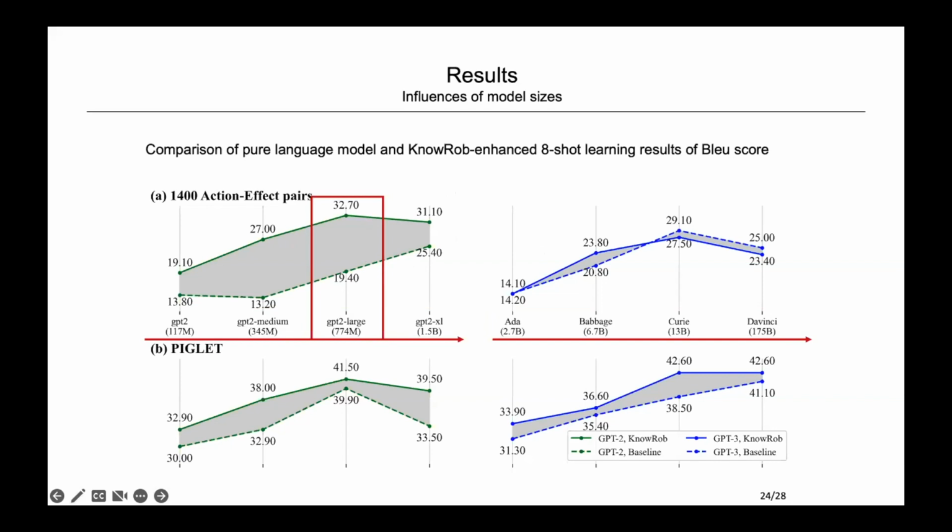GPT-2 large has the largest BLEU score. And the Curie model, the second largest GPT-3 model, got the highest BLEU score among all GPT-3 models. The GPT-2 large outperforms Curie for this dataset. The best results for Piglet are obtained on the second largest size of GPT-2, but the largest, Da Vinci, of GPT-3. But the BLEU score decreases when the model size is changed from GPT-2 large to GPT-2 XL.